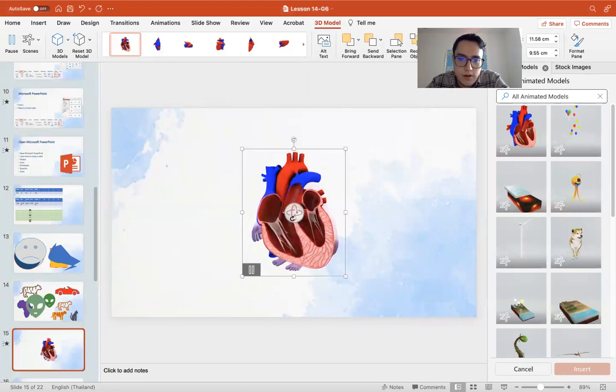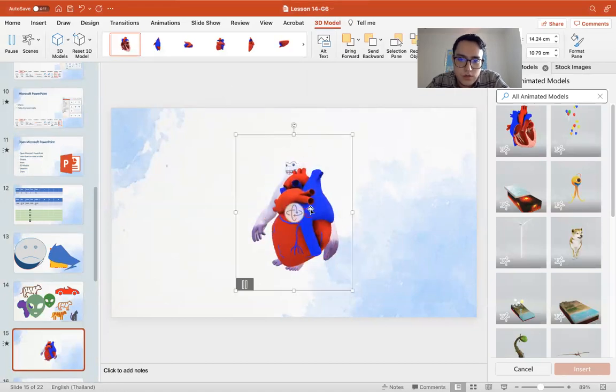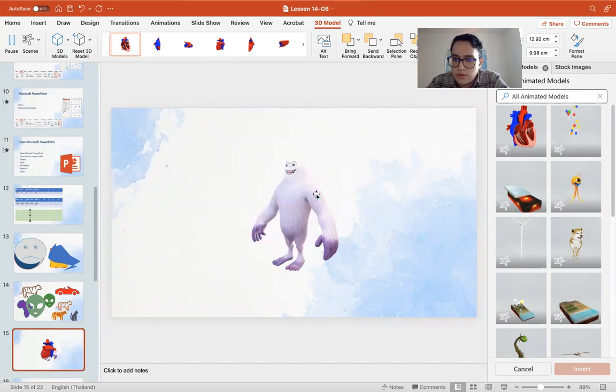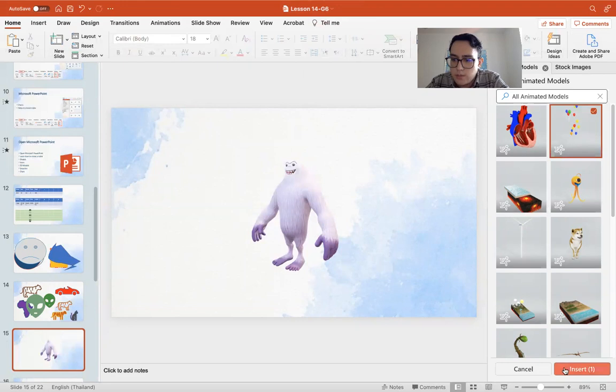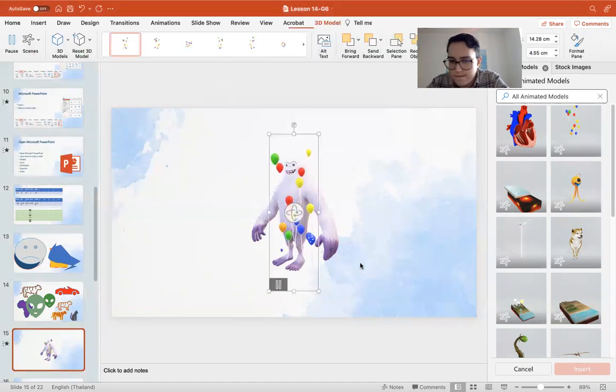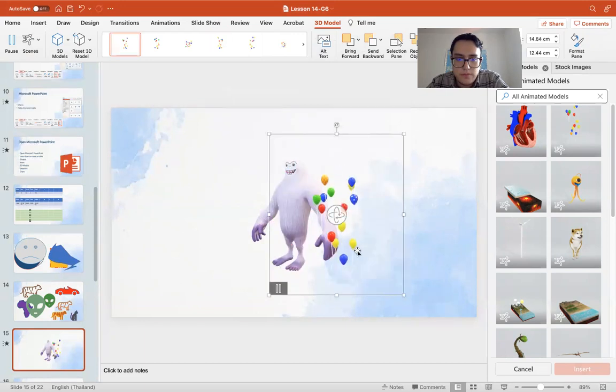So this is a heart, actual heart moving and beating. Or we can add some balloons and insert. We can make it bigger.